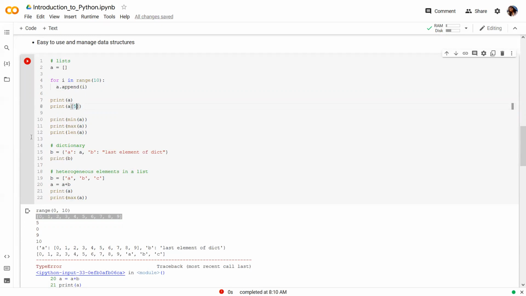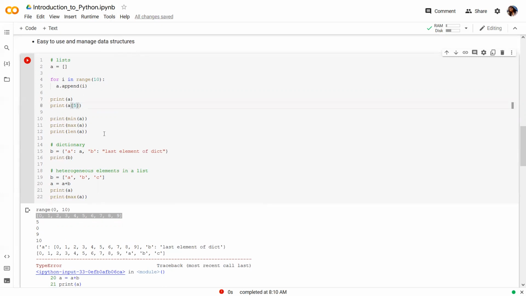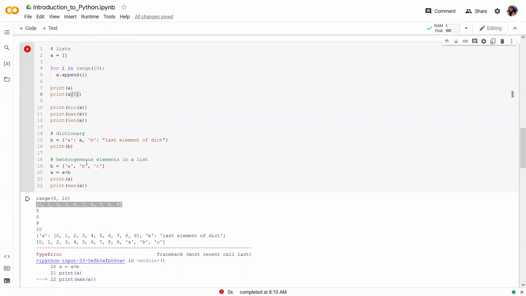Similarly, I can use the array indexing operations, which we all are familiar with. For example, a of 5 will print the 6th element, and that will be 5. We can also do more complex operations on these data structures, like finding the minimum value, the maximum value, and the length of the list, using simple keywords like min, max, and len, which is nothing but simple plain English.